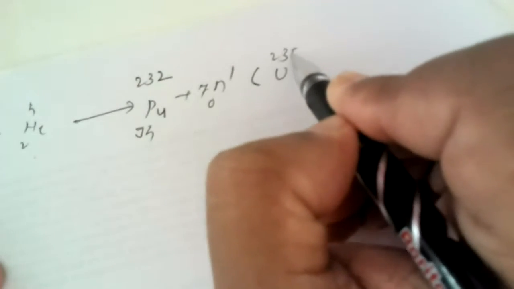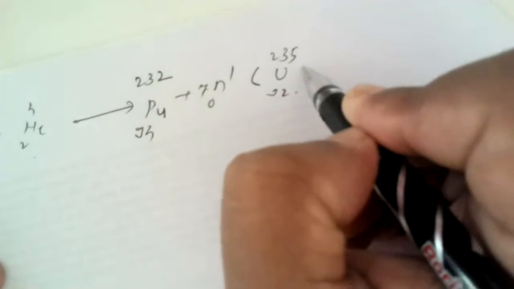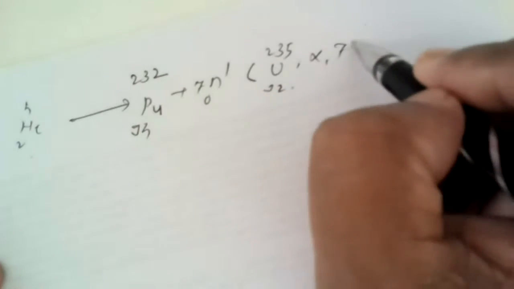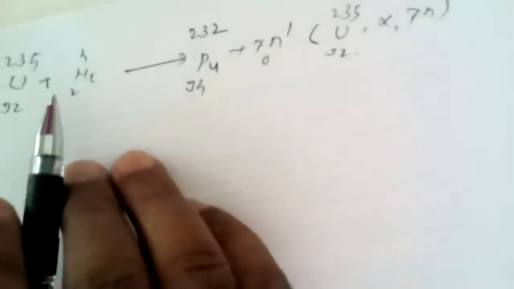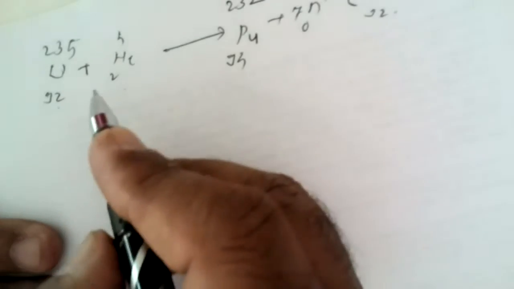Uranium 235, 92, alpha 7n process. Now, here is a different reaction I would like to give you, taking the example of uranium 235, 92 nucleus.